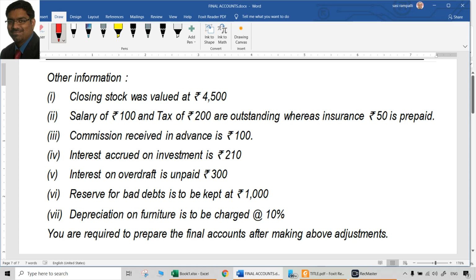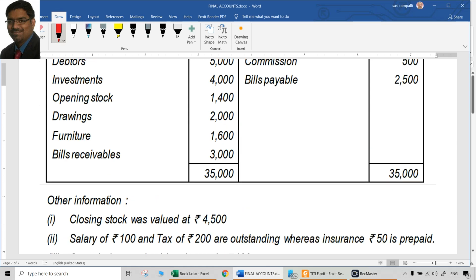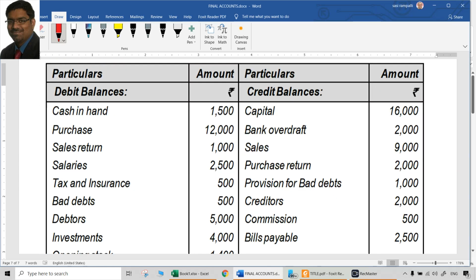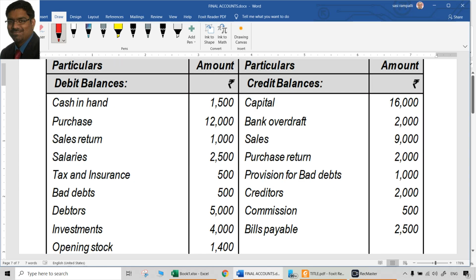Interest accrued on investments is there. Interest on overdraft is unpaid, and reserve for bad debts is to be kept. That is a separate thing. Depreciation has to be provided. These are the adjustments. So salaries, tax, insurance, commission, interest, all of them have some adjustments. So let us take a look at each of the items one by one.